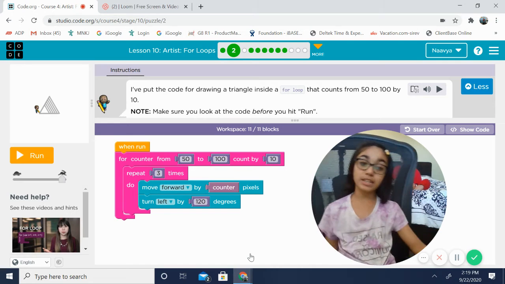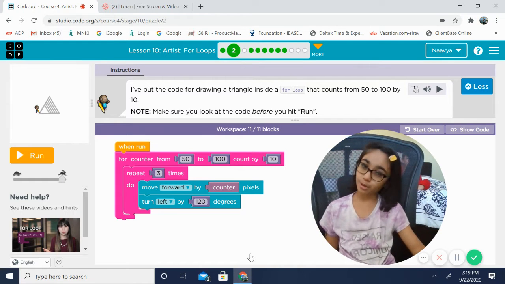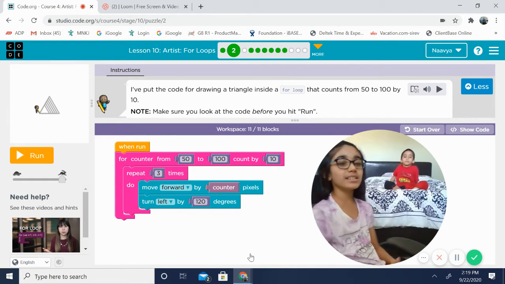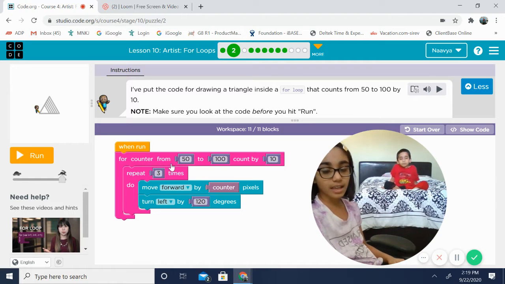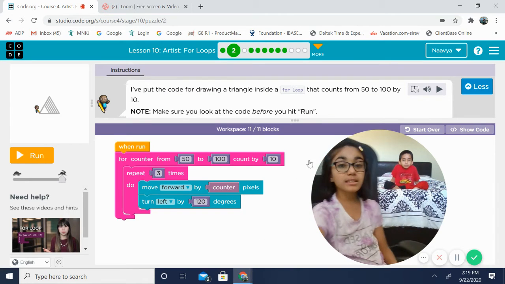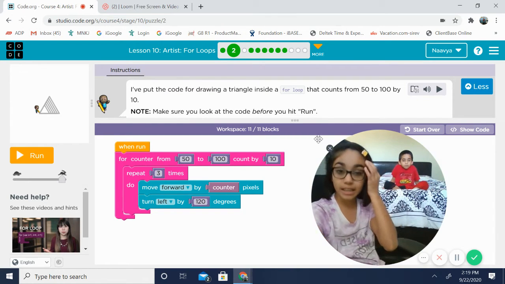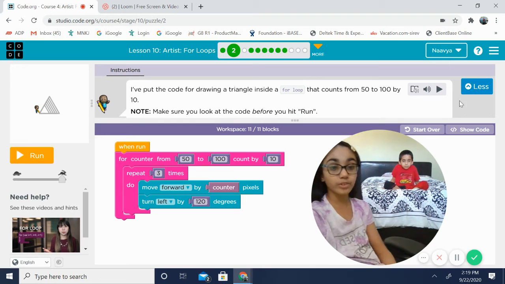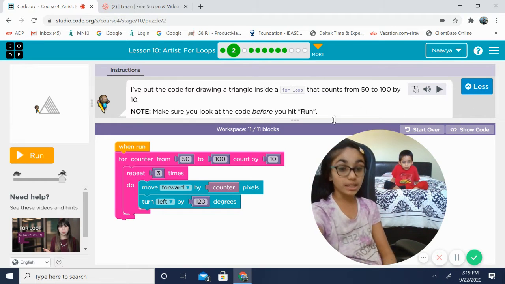In every activity that you're going to get, if you go to code.org, it's going to have a counter from blank to blank, count by whatever. And if you do activities, like if you sign in for Whitehat Junior, it's going to give you what you need to insert. So for the first one, it's 50, like it says right here. Second one, it's 100. And the last one, it's 10, because it says right there.